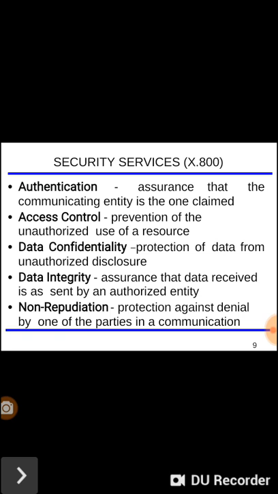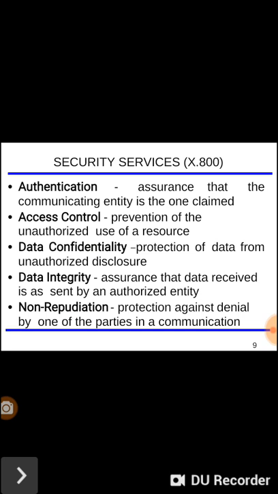So a valid sender and a valid receiver must be there during transmission of the data. Access control is the prevention of unauthorized use of a resource. Whatever resources there are, they must be used by valid or authorized users.